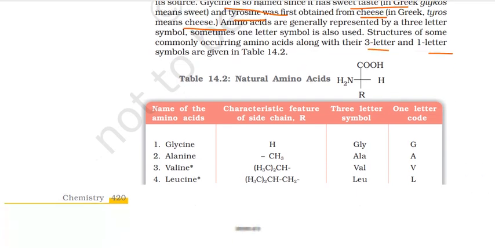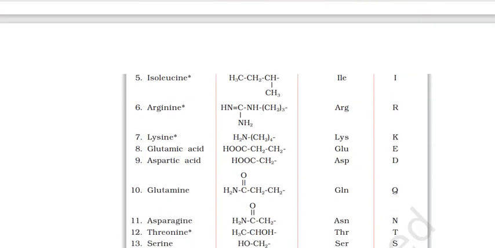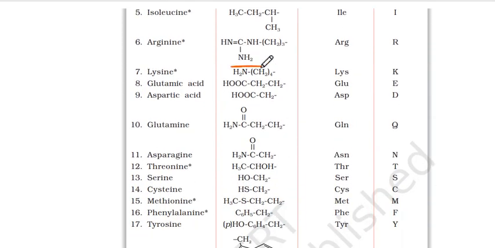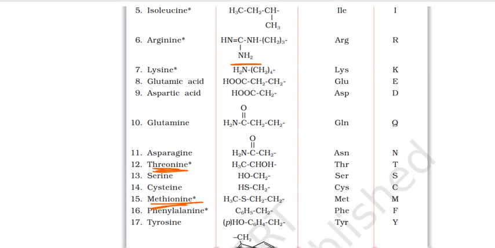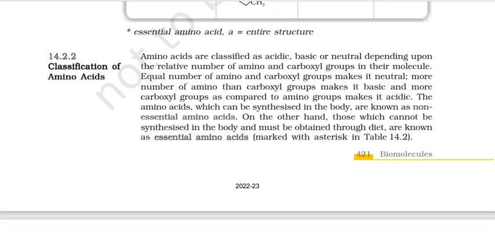Usually 3 letters का आपने देखा होगा ना, glycine, alanine, valine, leucine. ये सारे जो है इनमें साइड चेन जो R है. ग्लाइसिन में it's just H, एलेनिन में it's the methyl group, वैलिन में ये है, ल्यूसिन में ये है. ये आपके पहले letters वाले एक एक abbreviation हैं. Then you have isoleucine, you have arginine, very important. ठीक है, arginine में क्या आप देख रहे हैं, lysine again very important. जिन पे star mark है वो automatically important बनते हैं. We have threonine again, then we have methionine, very important. Phenylalanine, tyrosine, ये सारे आपके amino acids. You just go through the table. Tryptophan, histidine, proline. Essential amino acid, entire structure. Alright, now classification of amino acids.